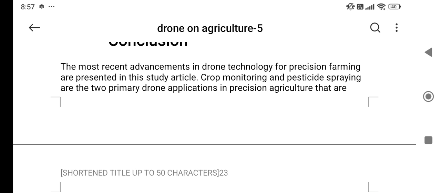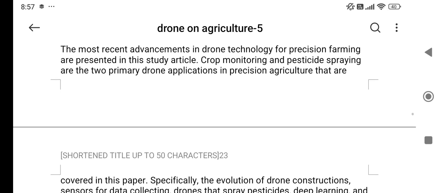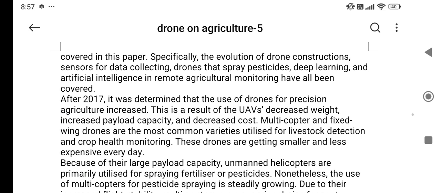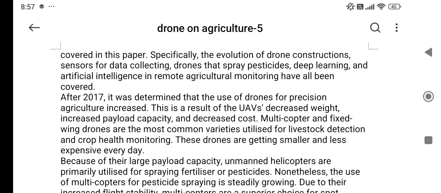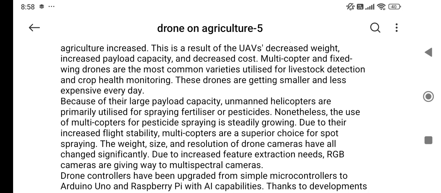Crop monitoring and pesticide spraying are two primary drone applications in precision agriculture covered in this paper. Specifically, the evolution of drone construction and sensors for data collecting, drones that supply pesticides, and deep learning and artificial intelligence in remote agriculture monitoring have all been covered. After 2017, it was determined that the use of drones for precision agriculture increased. This is a result of UAVs' decreased weight, increased payload capacity, and decreased cost. Multicopter and fixed wing drones are the most common varieties utilized for livestock detection and crop health monitoring.